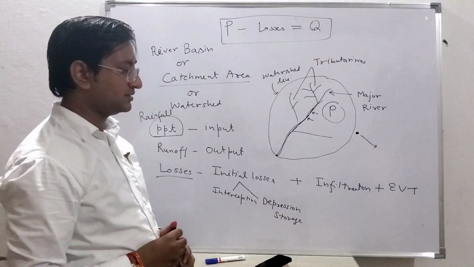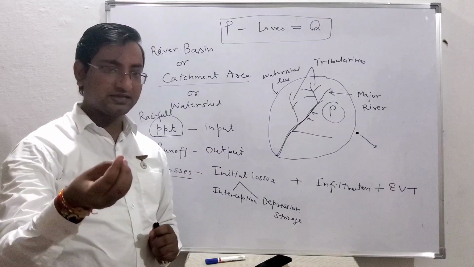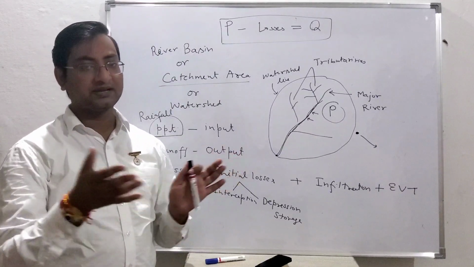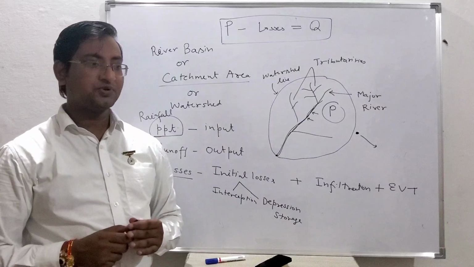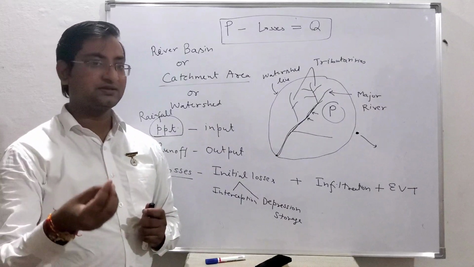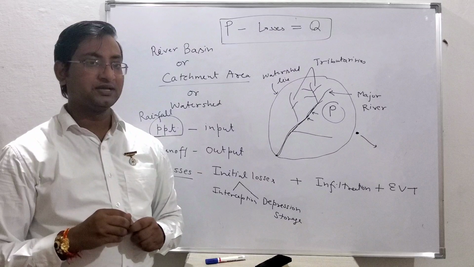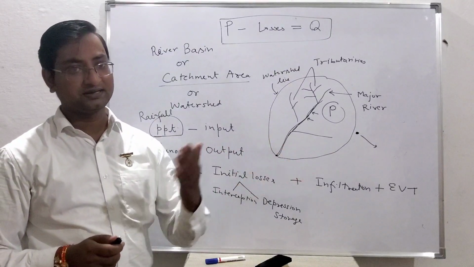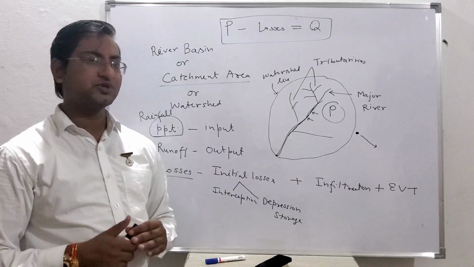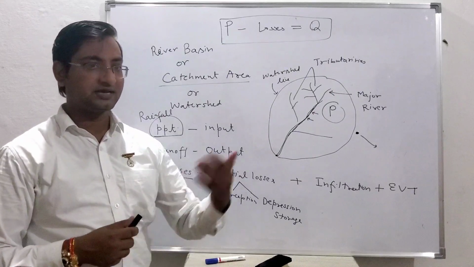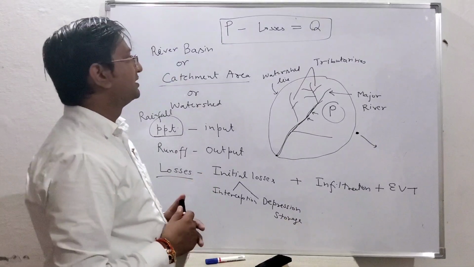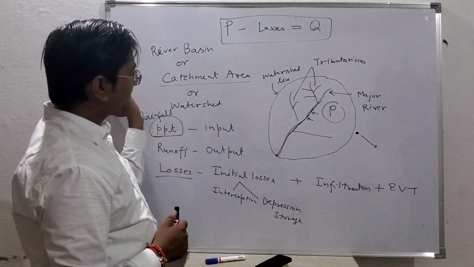In hydrology, one thing you will also see: when you were studying fluid mechanics and hydraulics, most of the time we were deriving analytical equations. You have seen two different types of equations, one called analytical and another empirical equation. But in hydrology, most of the time we are working on data.